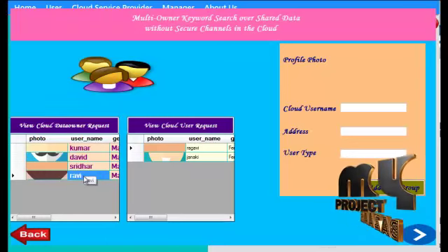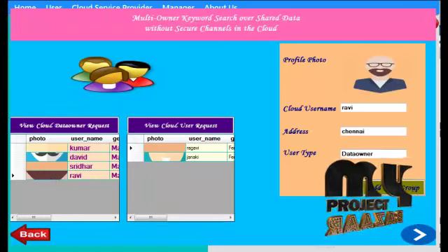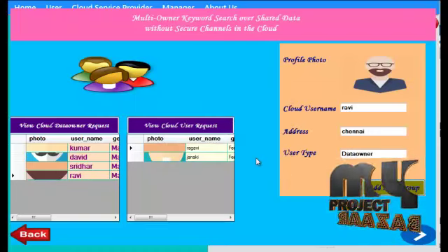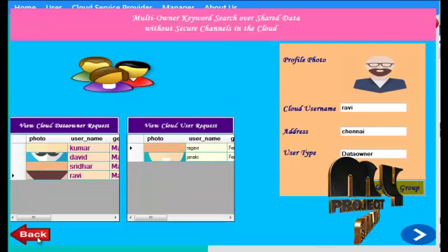Finally you click add, and then he or she adds the user into the group. Now we see the user added successfully message.